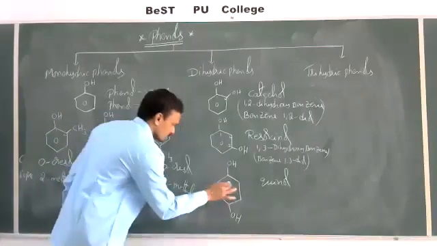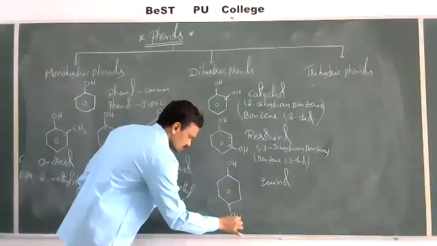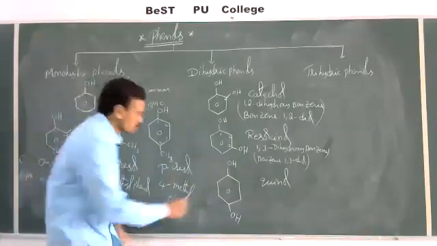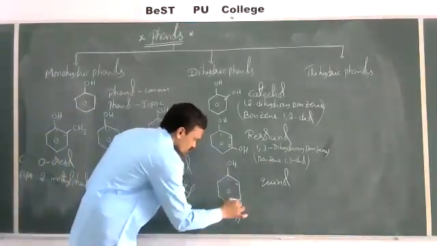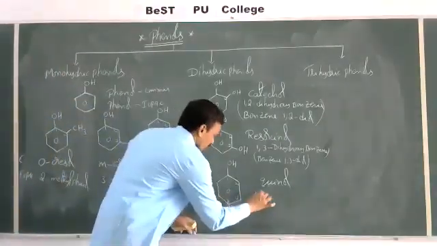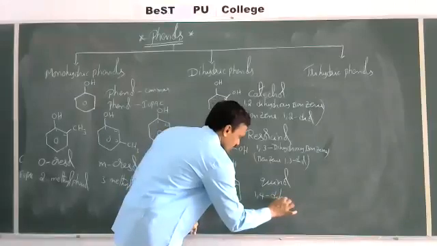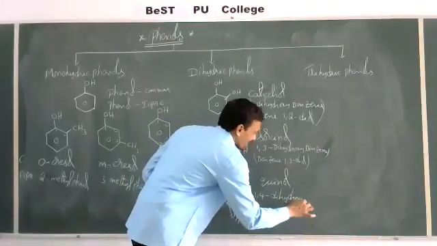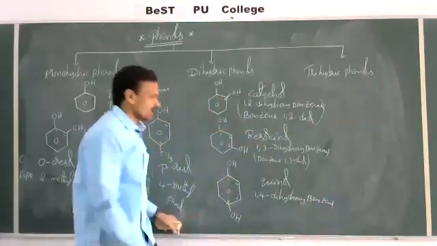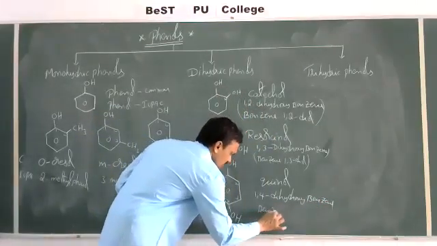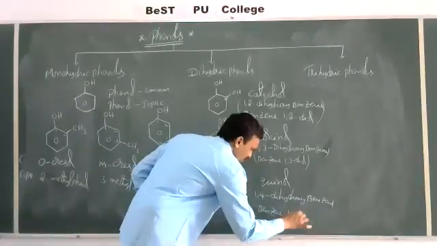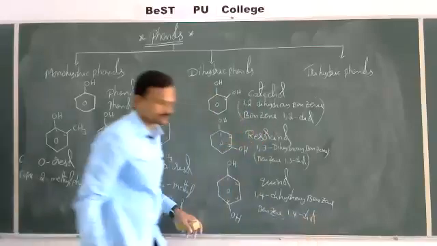Now let us see. This is quinol. What is the position? 1, 2, 3, 4. And the IUPAC name is 1,4 dihydroxybenzene or benzene 1,4 diol.